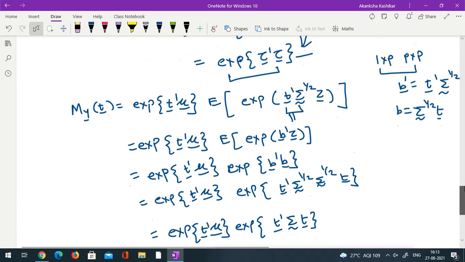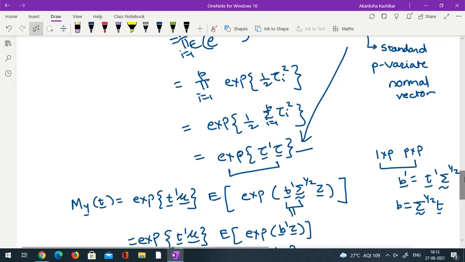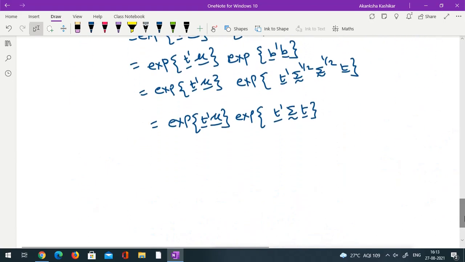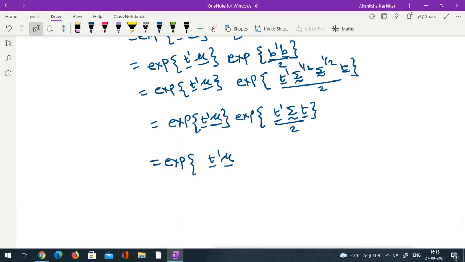Of course I have forgotten the half here. This summation tau i square, when I convert to this, it has to have a half, so that half will come in here and then in here and hence in here. So I have e raised to t prime mu plus half t prime sigma t.